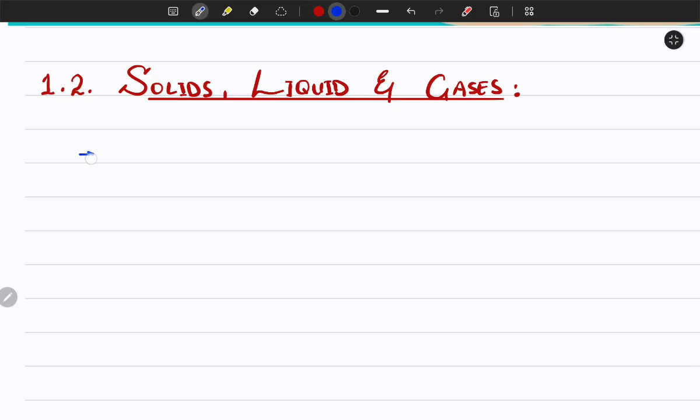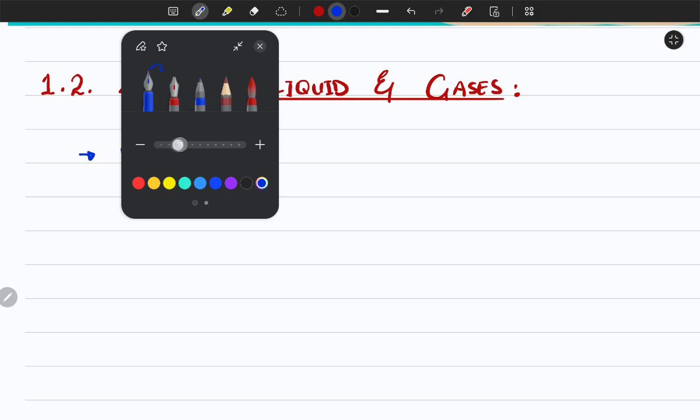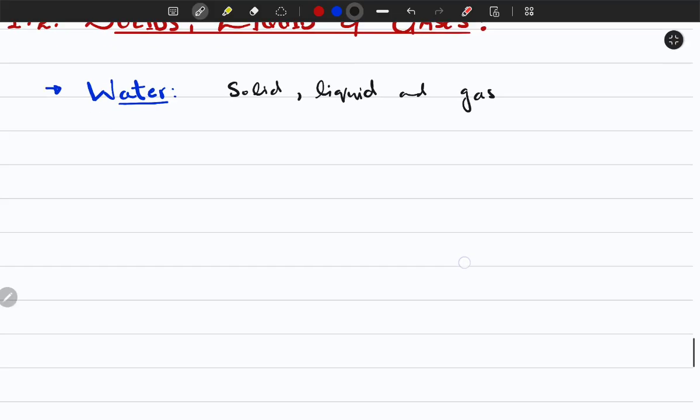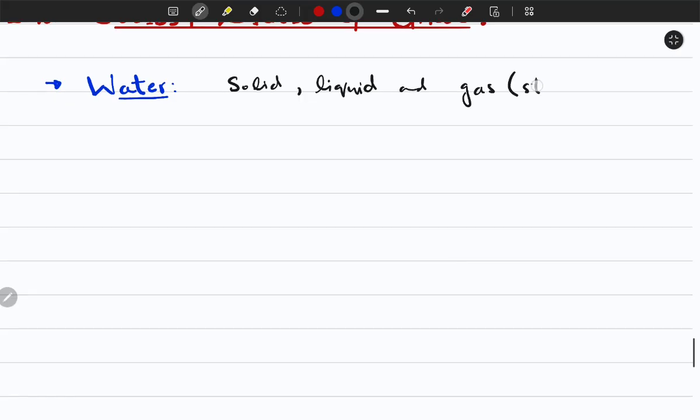So let's take an example of water. It's very common, right? Element of life, that's what it was called, although it's not an element, right? So water exists in solid form as well as liquid form and in the gaseous form, or you can call it vapors, or steam.